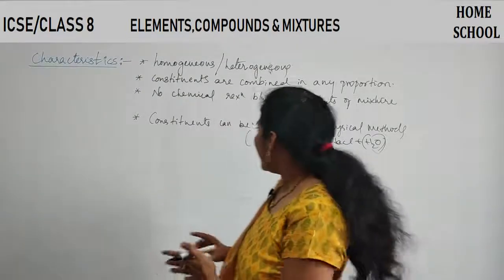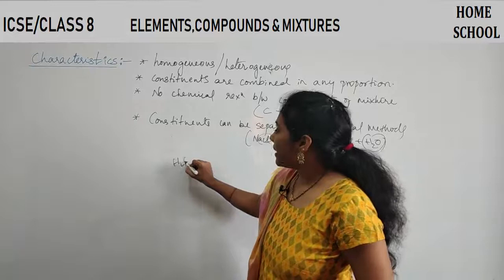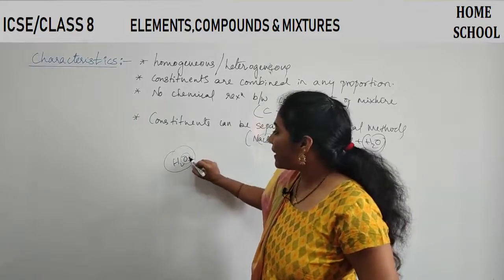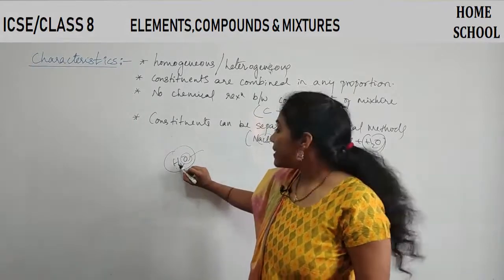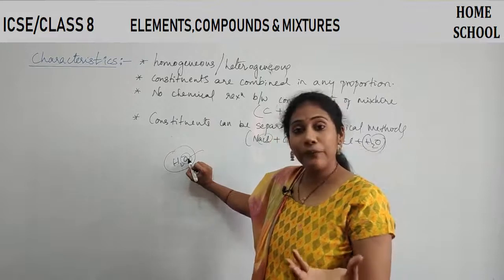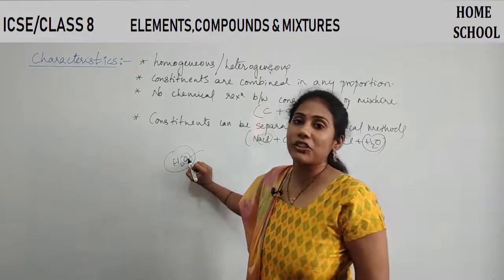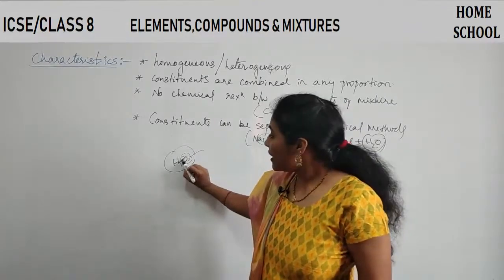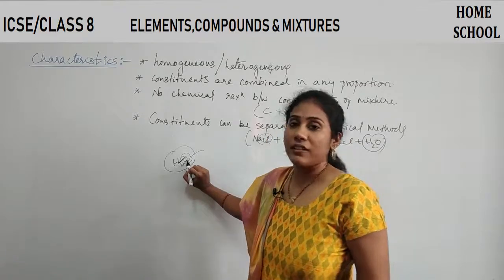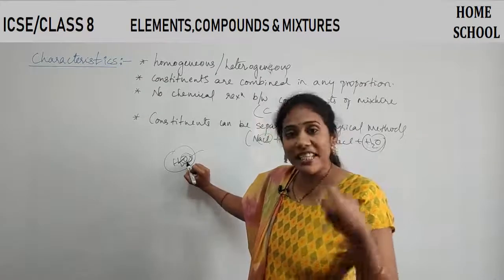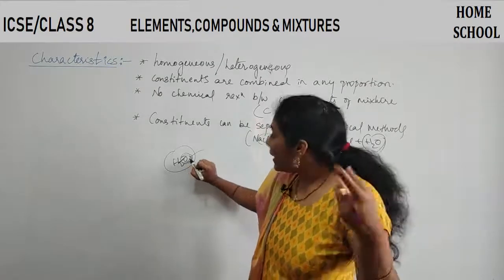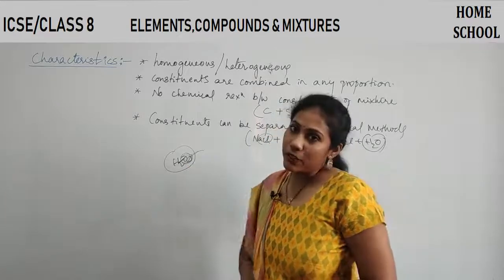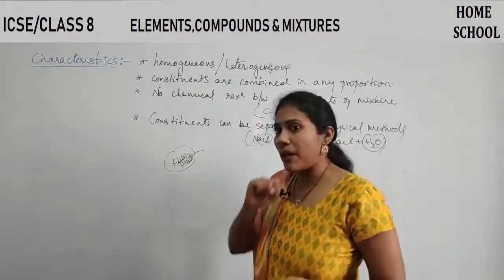But can you say, water is a compound. Can you separate oxygen from hydrogen? They have combined with the help of a chemical reaction. Strong attraction is there between hydrogen and oxygen. Just by physical methods, you can never separate oxygen from hydrogen. Remember, that is in case of compound.